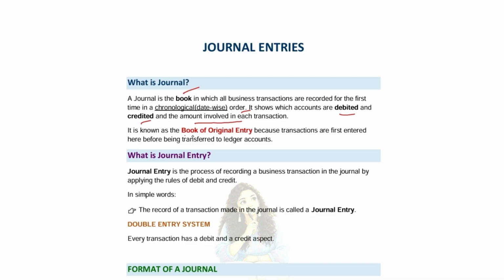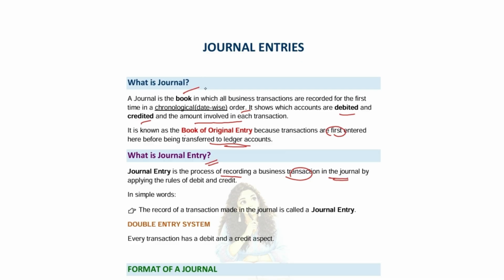It is also known as book of original entry because transactions are first entered in the journal before being transferred to ledger accounts. Now the question comes to your mind, what are ledger accounts? So this we will be learning in the coming videos. Okay, now we are going into journal entry. So what is journal entry? Journal entry is a process of recording a business transaction in the journal.